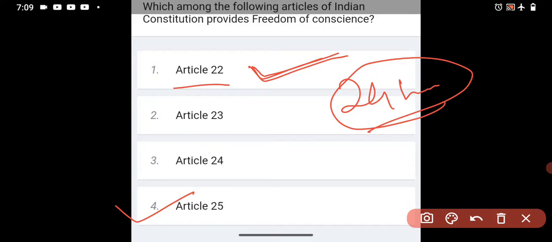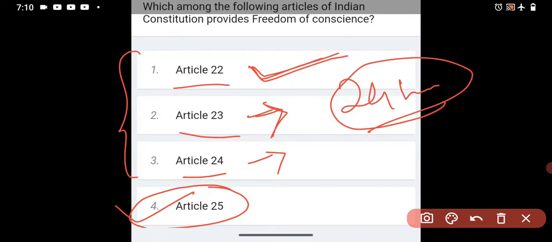So Article 23 says what? Right against exploitation: Article 23 is against human trafficking and child labor, and Article 24 is against child labor. So by eliminating three, we get the answer, Article 25.